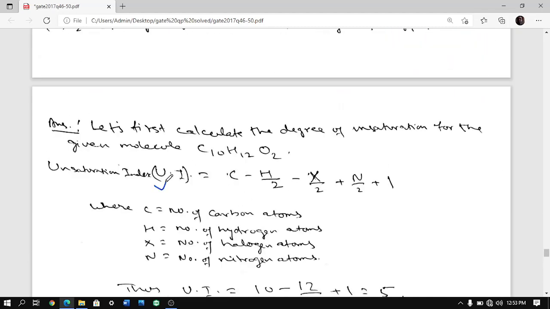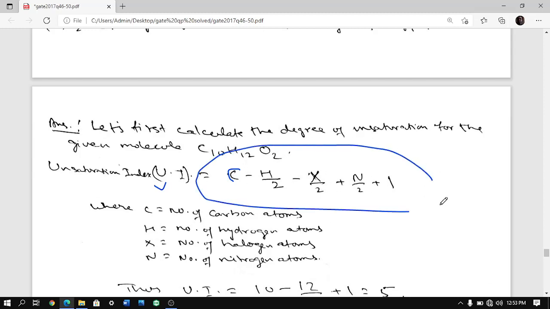So let's find the unsaturation index. This is the formula, you have to mug it up, it is quite easy: C minus H by 2 minus X by 2 plus N by 2 plus 1. This is universal, it will work everywhere. Oxygen does not come into the picture, it does not change the unsaturation index. H is hydrogen, X is halogen, N is nitrogen. Here 10 carbons are there, 12 hydrogens are there.